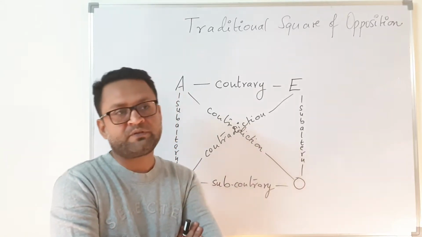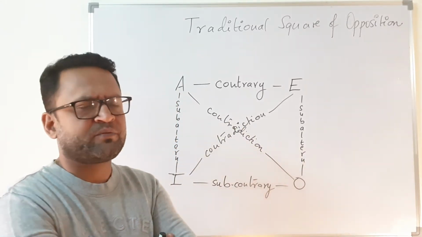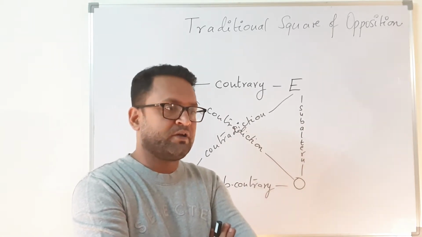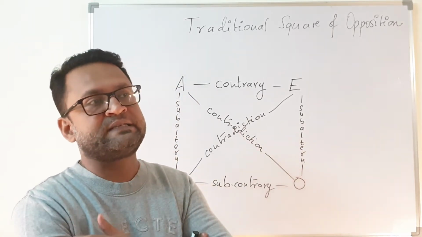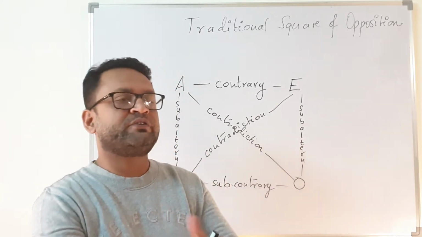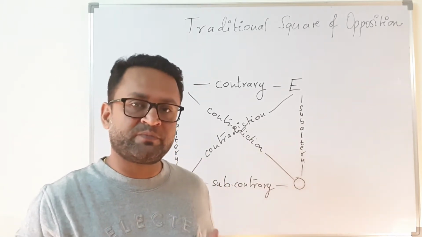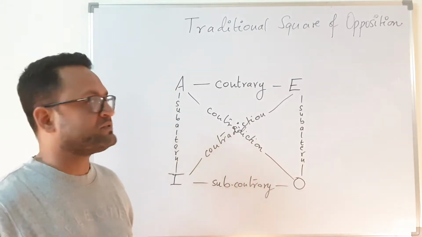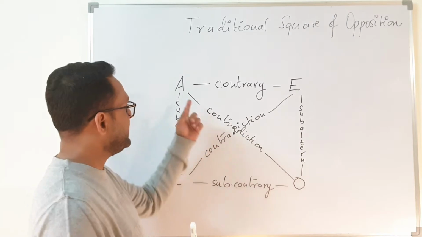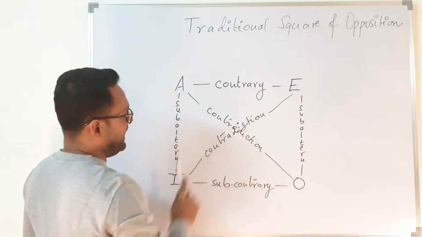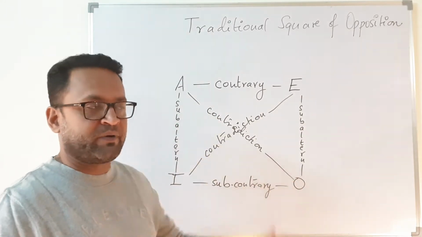Hello and welcome to the next lecture on categorical propositions. Today we will talk about the traditional square of opposition. The traditional square of opposition is basically a figure or a depiction through which you can understand the relations between categorical propositions. As we have seen in the last lectures, we have four types of proposition: A, E, I, and O. I have put A, E, I, and O on four different parts of the square.